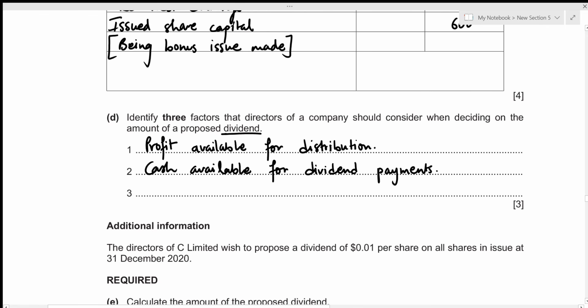Thirdly, dividends are the return on shareholders' investments, right? So if I'm a shareholder in a company, and if I'm investing a certain portion of my money into their shares, then I will be expecting some sort of returns. So maybe I expect a return of 20% cash dividend, but then the company might give me only 5%, then that does not meet my expectation. So if that is the situation, then the shareholders might not be very supportive of the company's decision, which may result in a conflict between the management and the shareholders. So we need to also consider the shareholders' expectations. That will be our third factor.